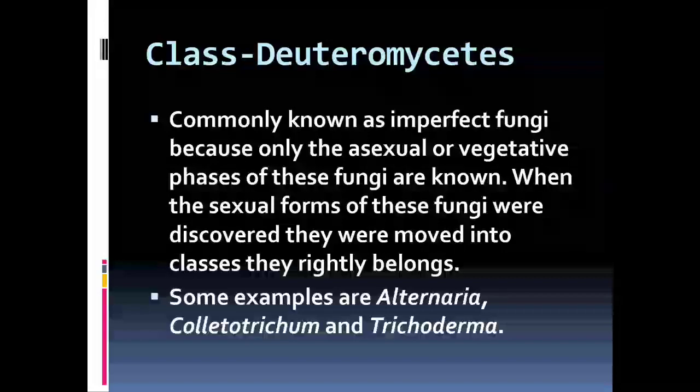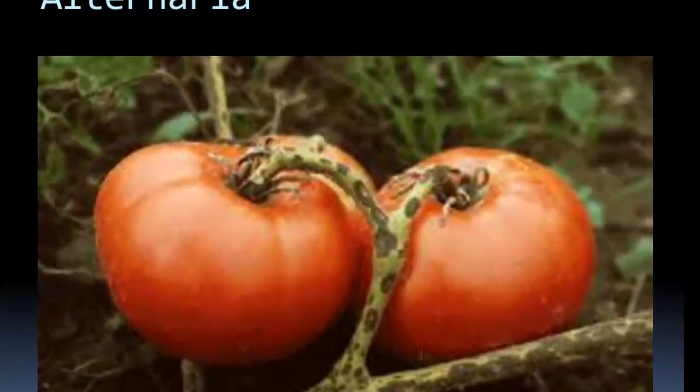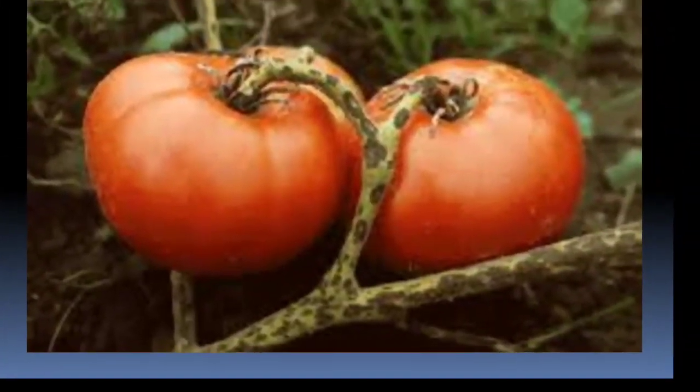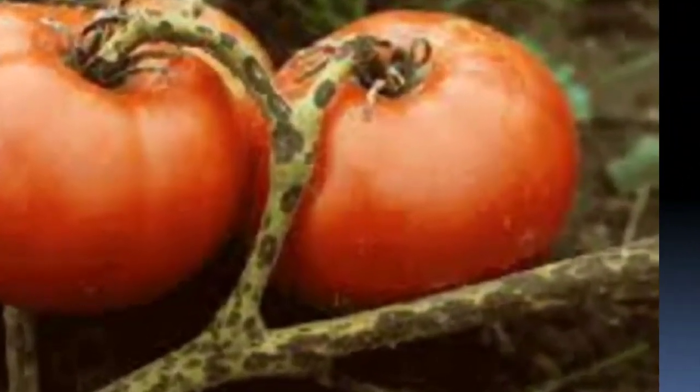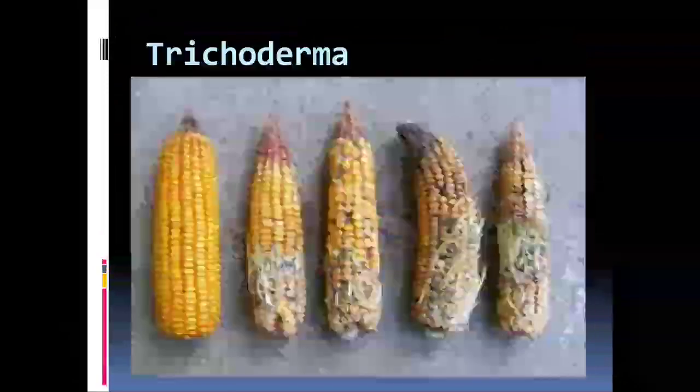There are three very important fungi coming under the Deuteromycetes. Alternaria is responsible for creating disease in tomato plants. In this picture you can see rotten stems in the tomato plants. This is due to the Alternaria. Alternaria is responsible for the disease caused in the tomato plant.